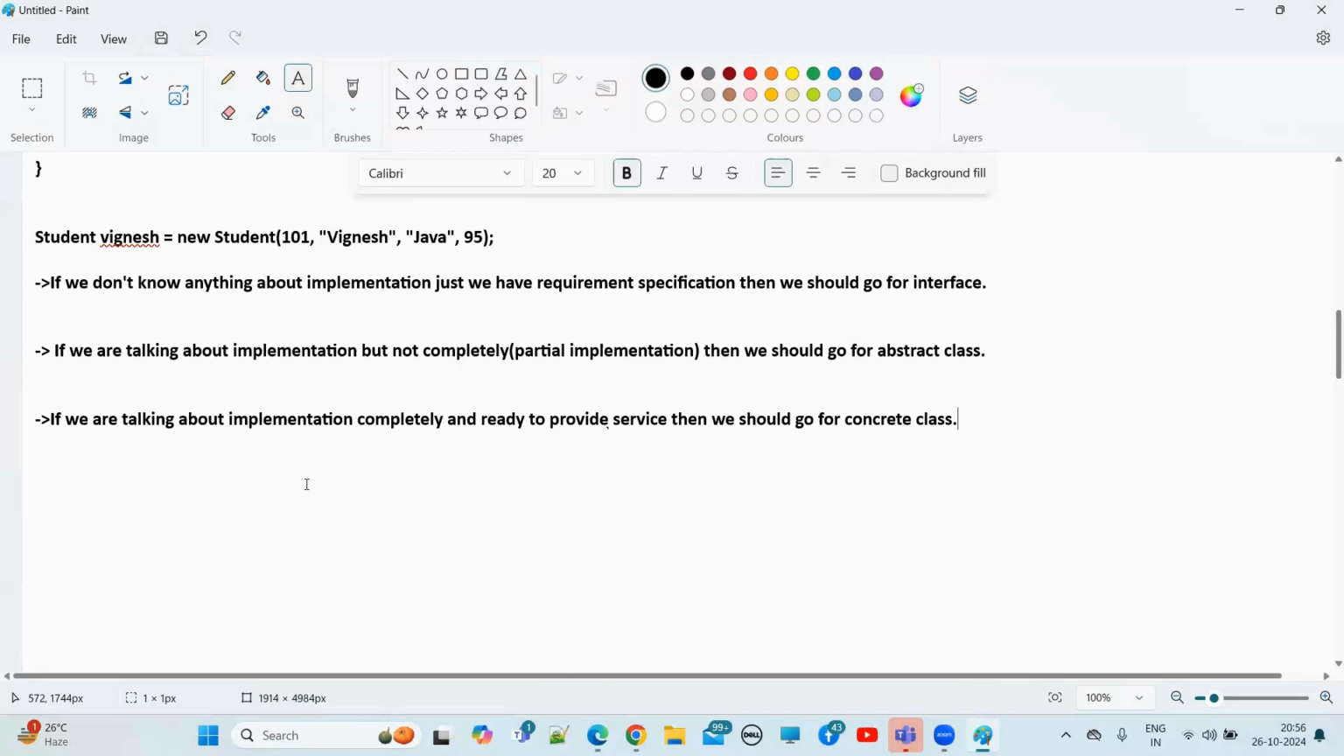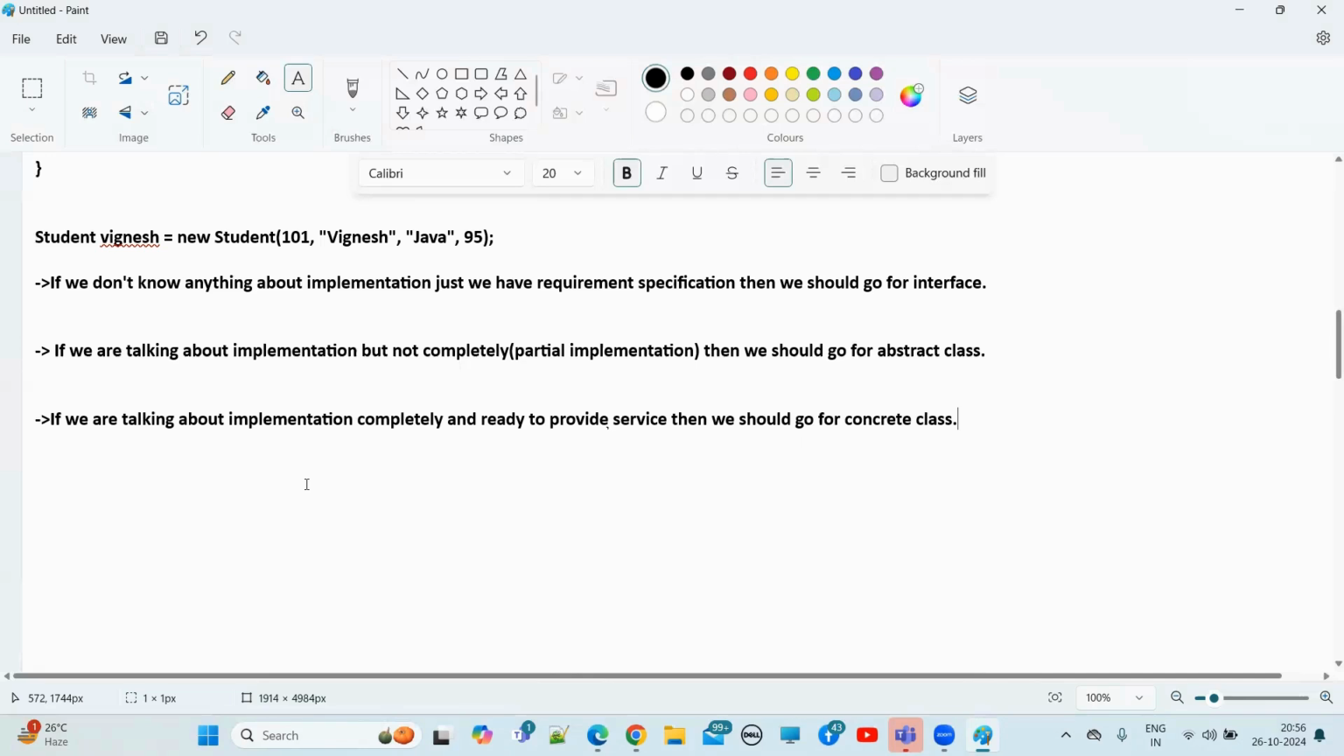Inside an interface, we cannot take a constructor. Understand? Can we take a constructor for an interface? No, sir, we cannot. Okay, we cannot take a constructor in the interface case. But inside an abstract class, we can take a constructor.